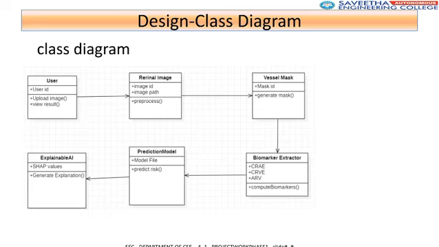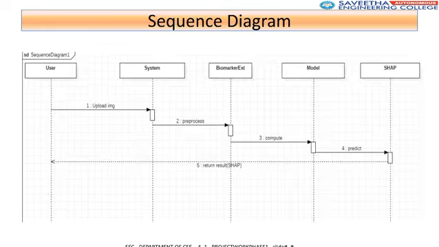The class diagram shows key components: user, retinal image, vessel mask, biomarker extractor, prediction model, and explainable AI, defining their attributes and relationships. This sequence diagram shows the flow when a user uploads an image. The system pre-processes it. The biomarker extractor computes features, the model predicts, and SHAP returns the explained result.